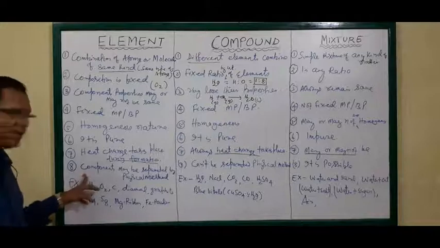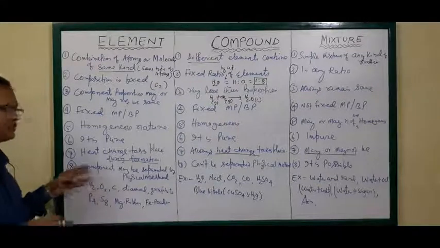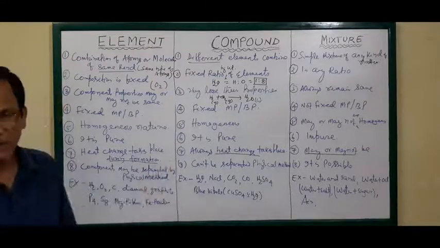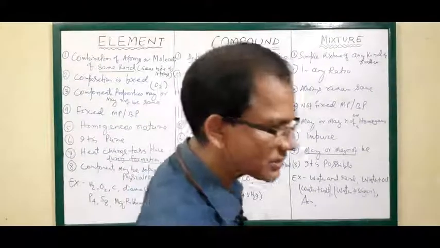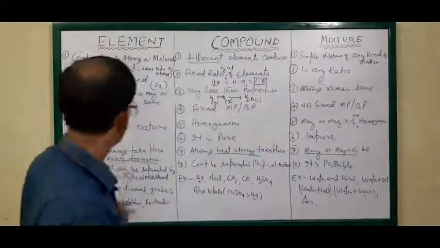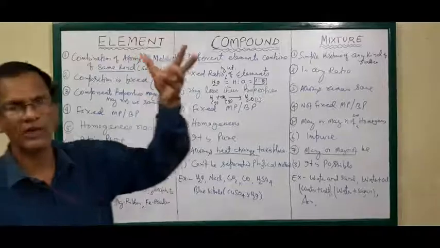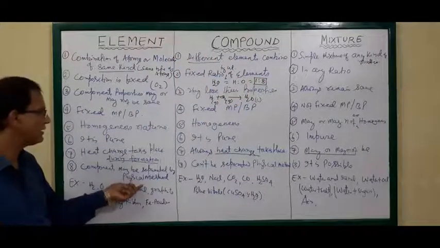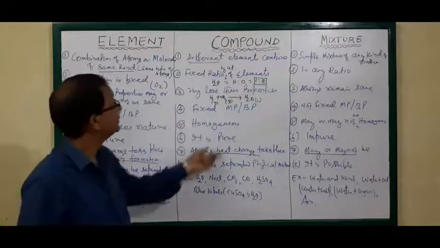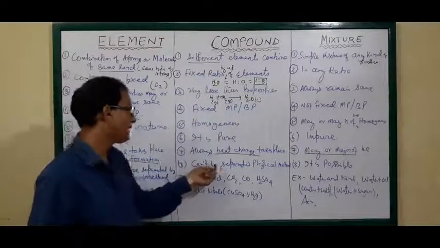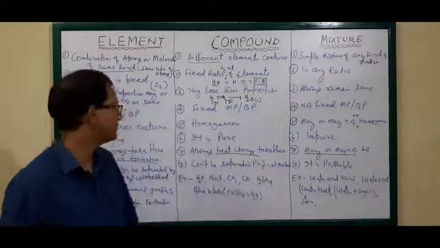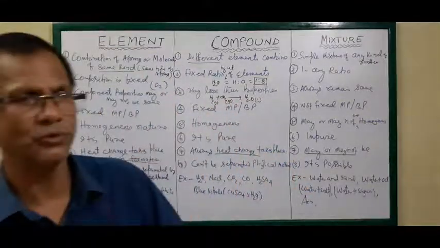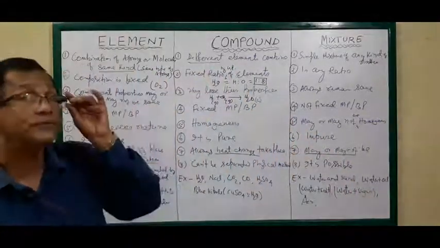Then the 8th point, a very important point regarding the separation of components. Components of a mixture may be separated by physical methods. By a physical method, we can separate the components. Here, the compound cannot be separated by a physical method. By any physical method you use, you cannot separate the components of a compound.